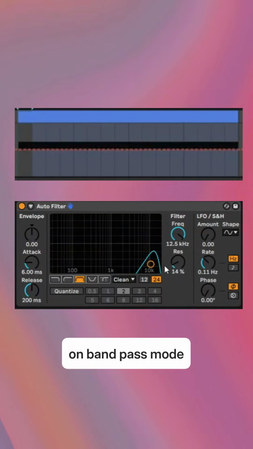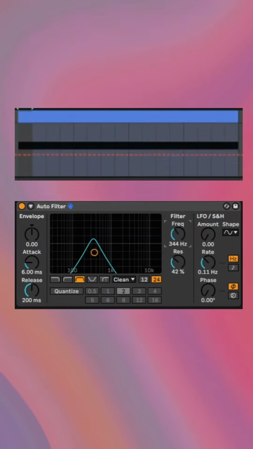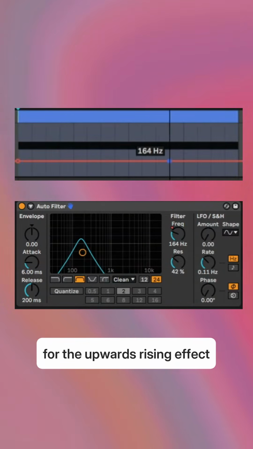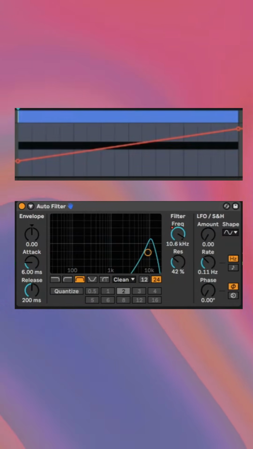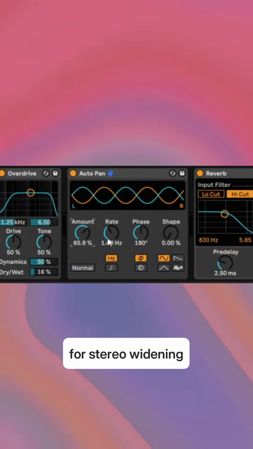Add an auto filter on bandpass mode and increase the resonance. Now create a filter automation for the upwards rising effect. Next, add autopan for stereo widening.